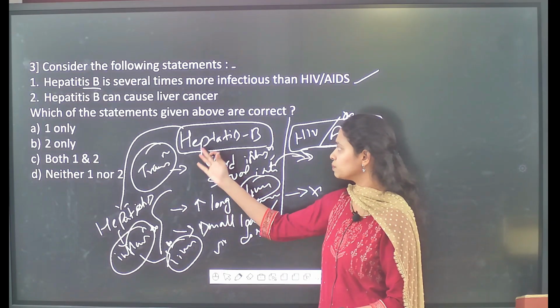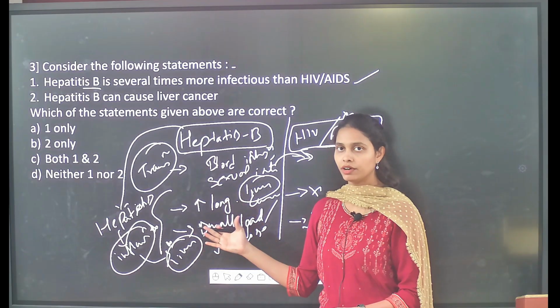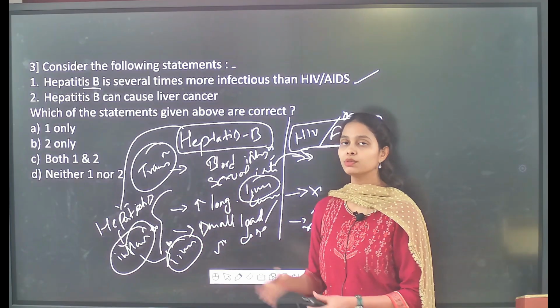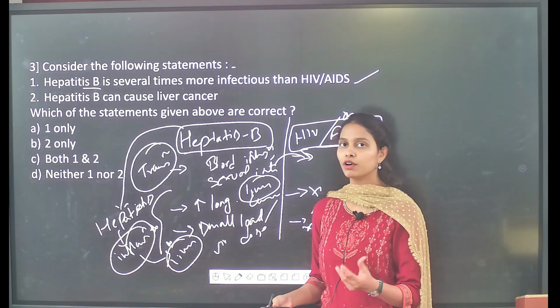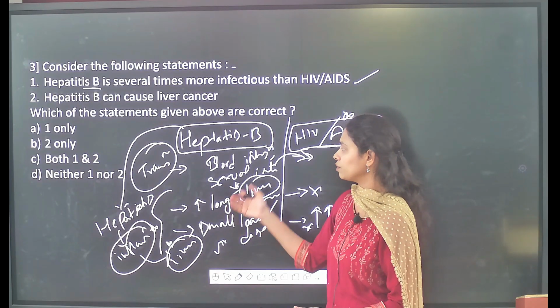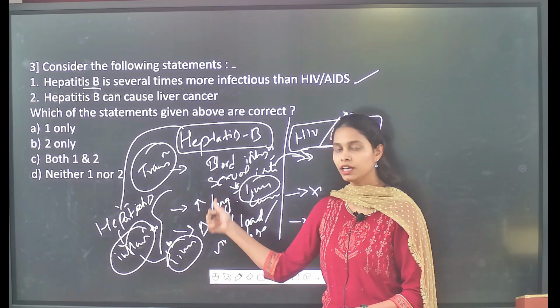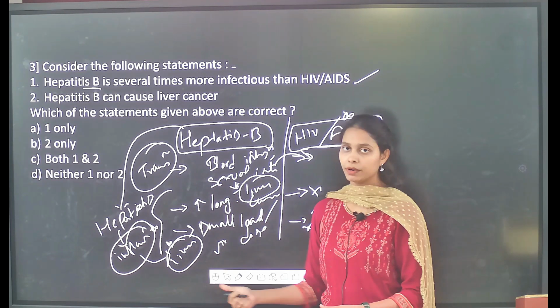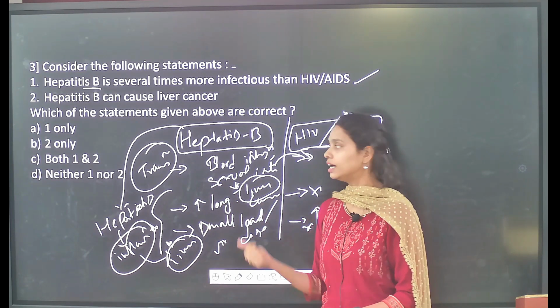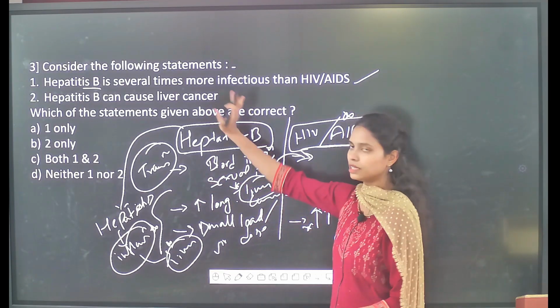And how? It is because hepatitis B is going to cause the inflammation in the liver, which will make the liver very much vulnerable in order to get liver cancer. So in such a way there is a greater possibility for those people who got affected with hepatitis B, they will probably get liver cancer as well. So, with regard to this description, let us see the different statements.